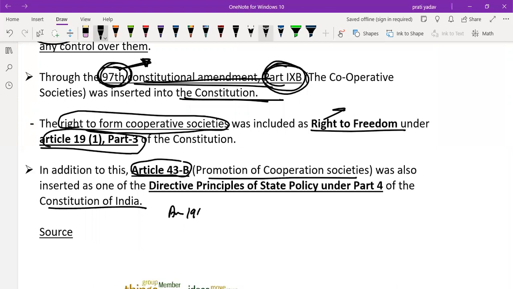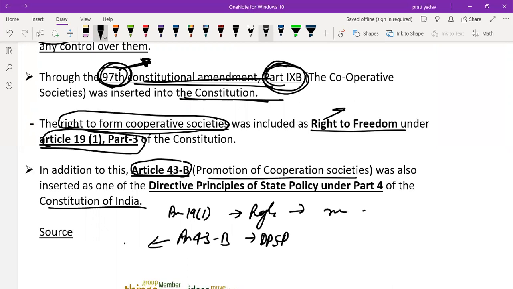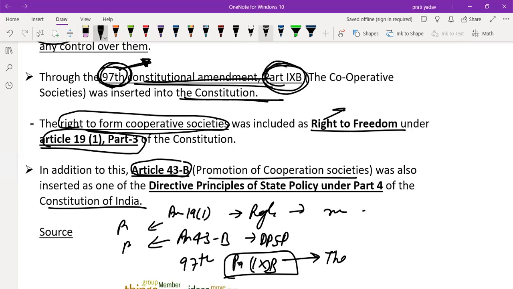Article 19(1)(a), right to freedom. Through this, it is your right to form a cooperative. Article 43(b), promotion of cooperative society, is a DPSP. DPSP come under Part 4, this comes under Part 3, and through the 97th Amendment, Part 9(b) is inserted in the Constitution. And Part 9(b) is all about the cooperatives.